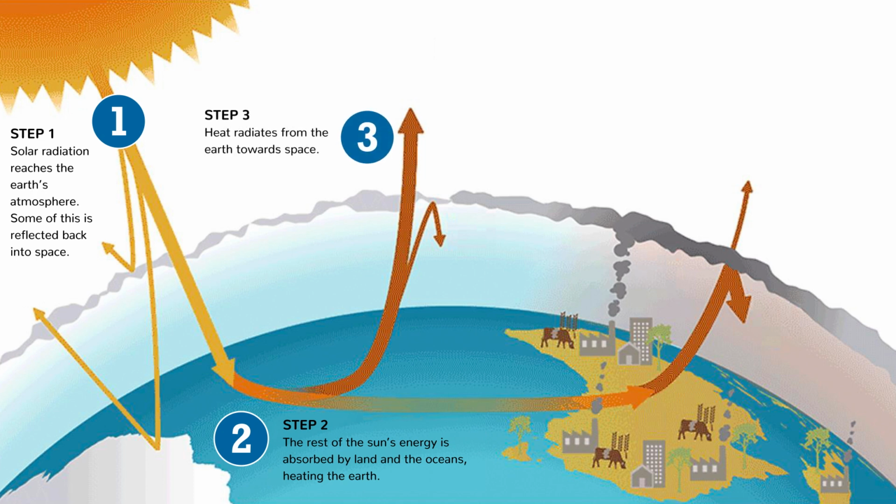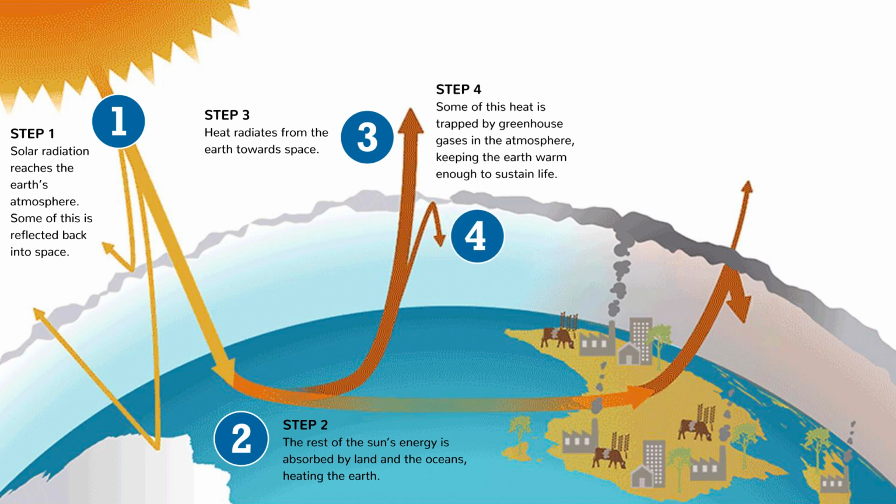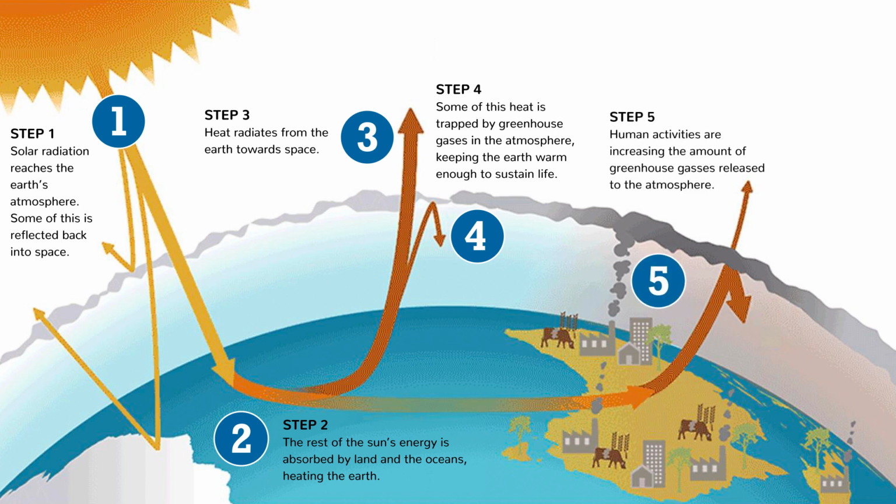Heat radiates from the Earth towards space. Some of this heat is trapped by greenhouse gases in the atmosphere, keeping the Earth warm enough to sustain life. Human activities are increasing the amount of greenhouse gases released to the atmosphere. This is trapping extra heat and causing the Earth's temperature to rise.